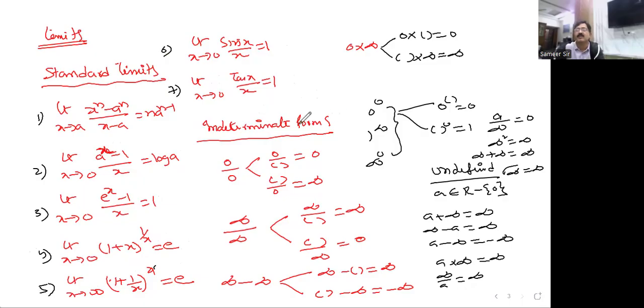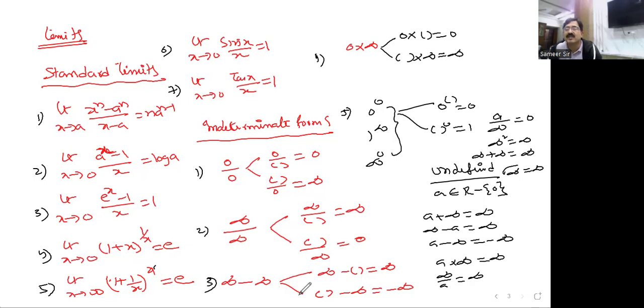Why are we using limits? Limits are used in solving problems to evaluate indeterminate forms. Undefineds are different, indeterminate forms are different. How many indeterminate forms are there, you can tell this now. Here I'm highlighting 5, but actually it is 7. See this, 0 by 0 is one of the indeterminate forms. Why are we saying indeterminate? Because we cannot predict the answer, whether it is 0 or infinity. In the same way, infinity by infinity is also the same, infinity or it may be 0. That's why we cannot say that it is determinate. Indeterminate we are saying.